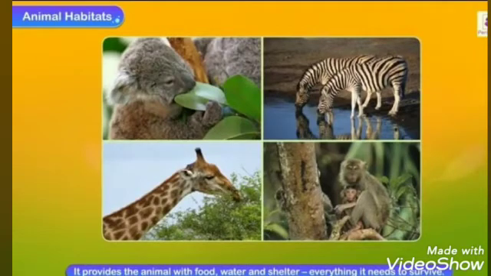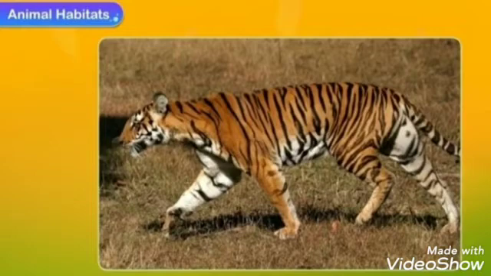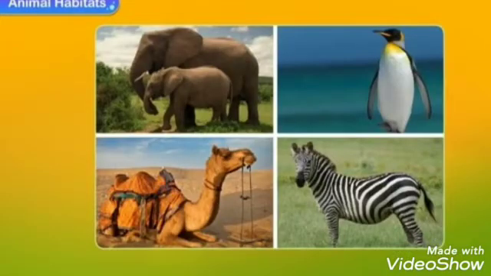For example, a tiger's natural home is the forest. A zoo or a circus is not the tiger's natural habitat, though that is where we normally see them. Different places have different kinds of plants and animals. You will not see the same kind of plants and animals all over the world.